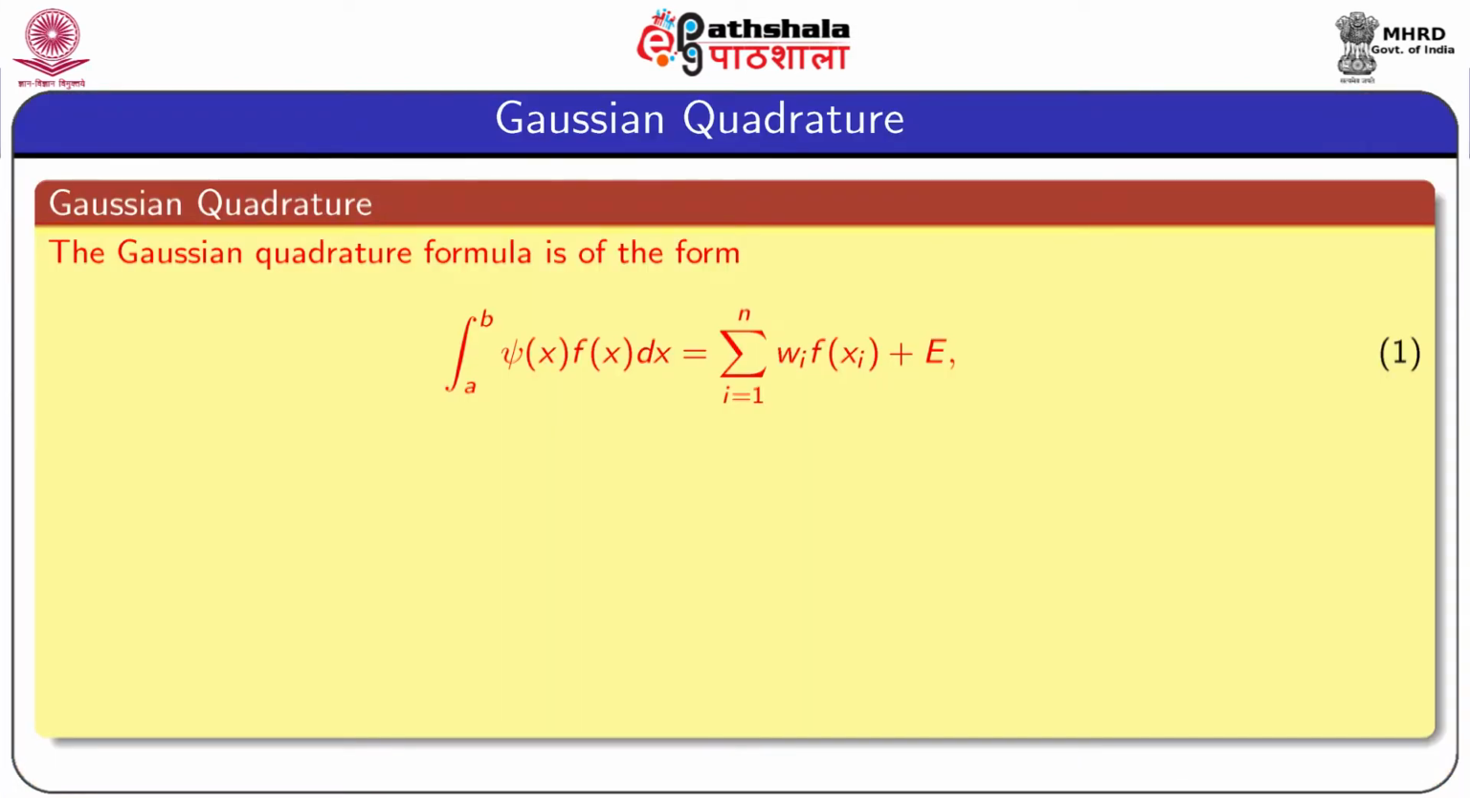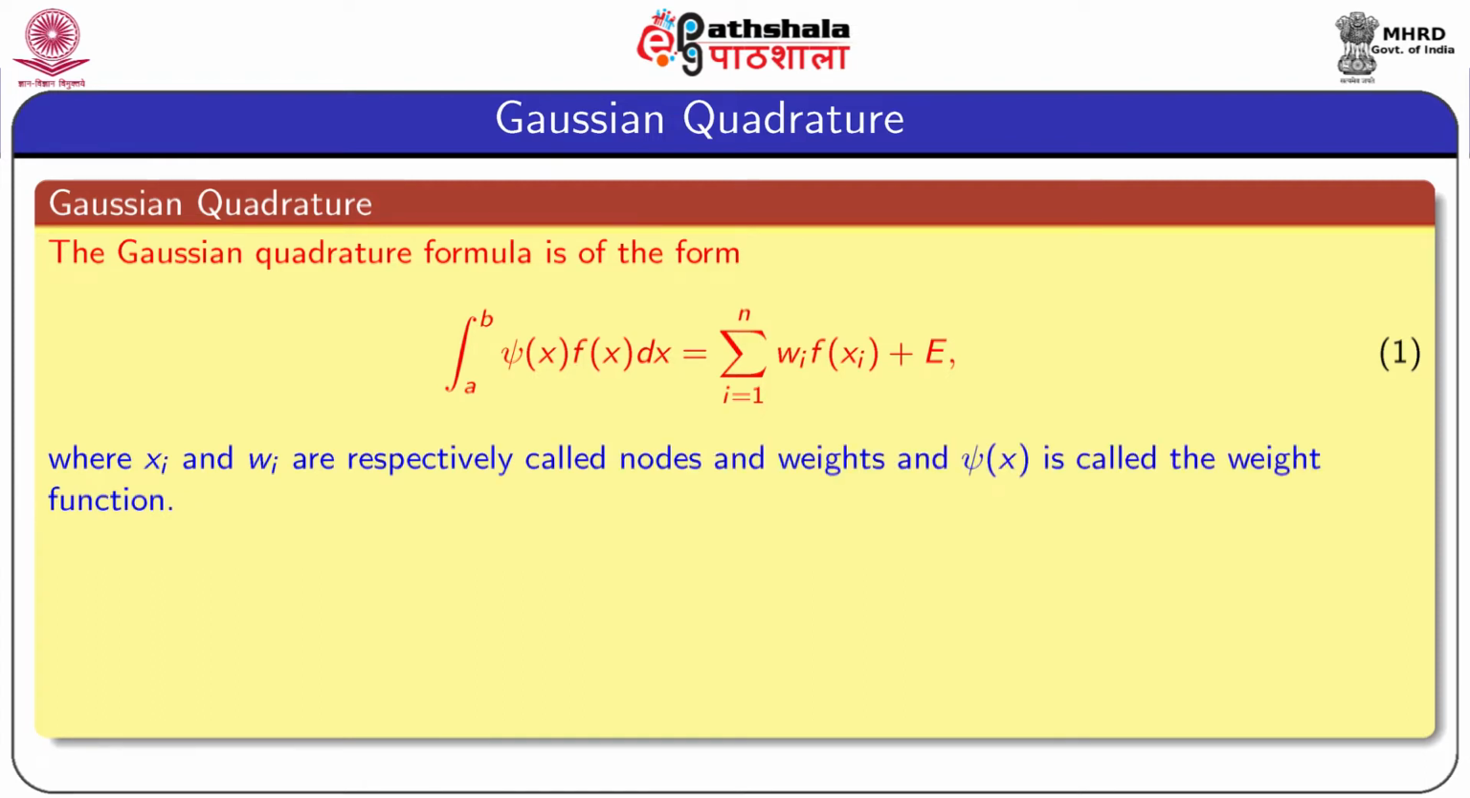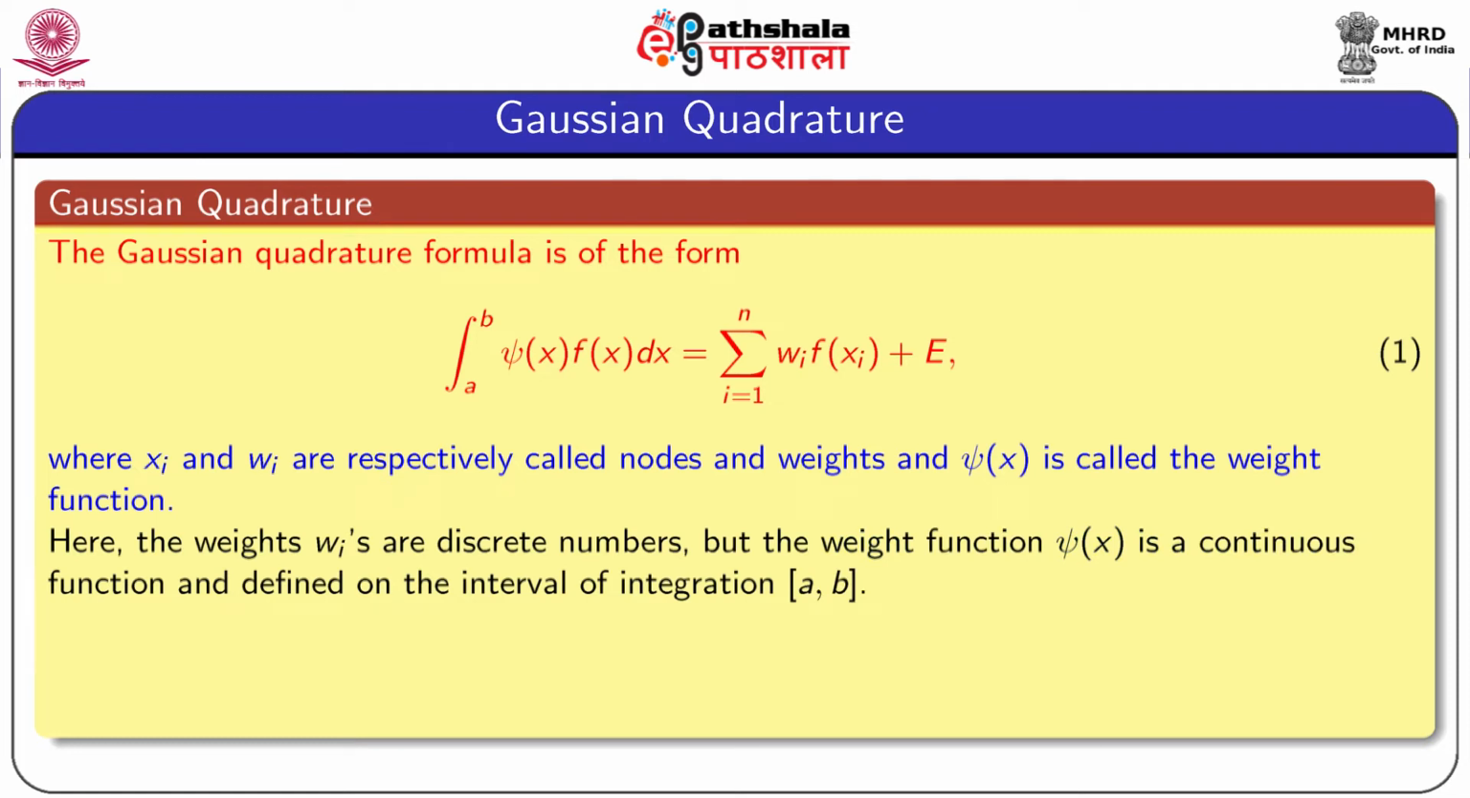The Gaussian quadrature formula is of the following form: integration a to b ψ(x) f(x) dx equal to summation i equal to 1 to n w_i f(x_i) plus error, where x_i and w_i are respectively called nodes and weights, and ψ(x) is called the weight function. Here the w_i's are discrete numbers, but the weight function ψ(x) is continuous and defined over the interval a to b.